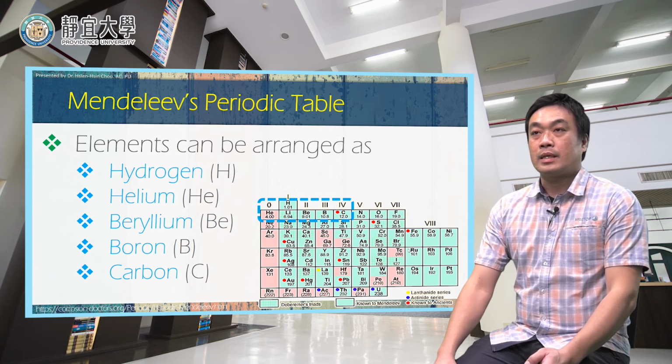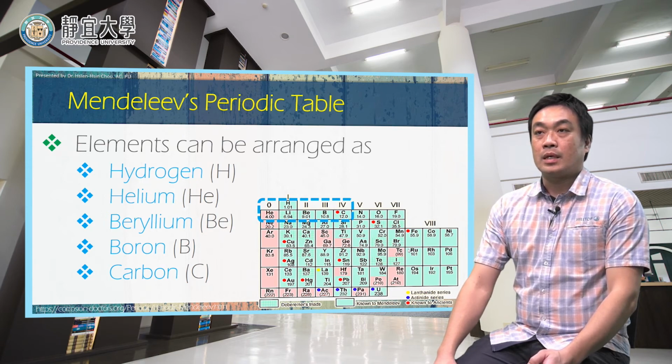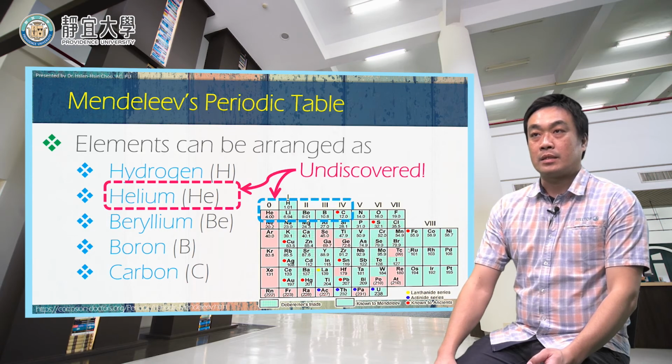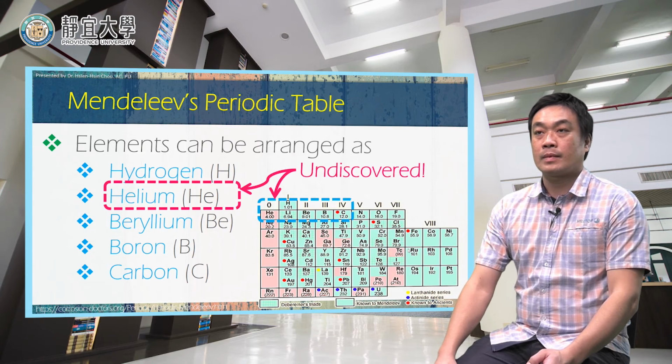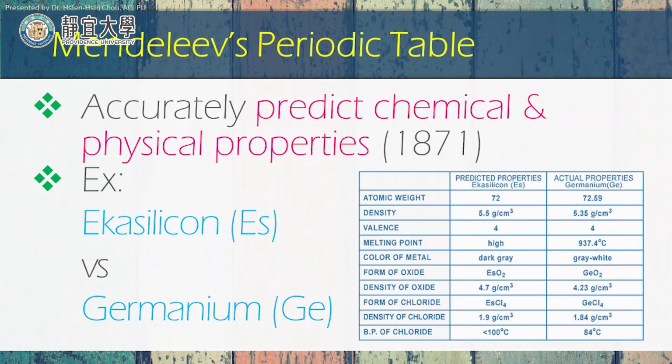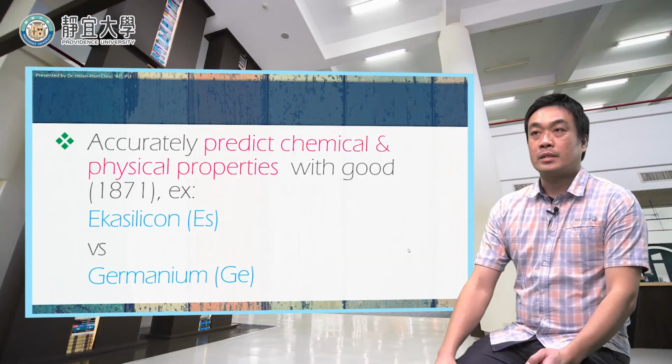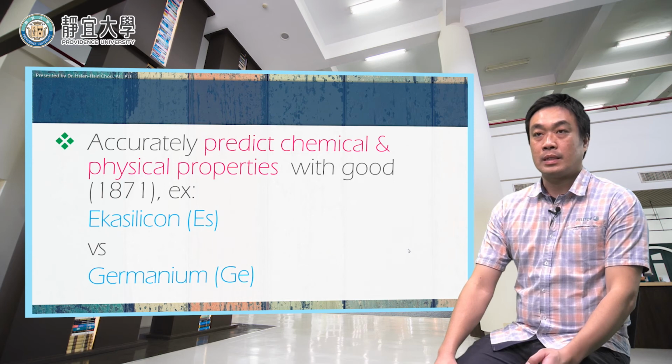So he said that there should be the existence of a helium element, because at that time helium was not discovered yet. So he could predict the chemical and physical properties of elements with very good accuracy.